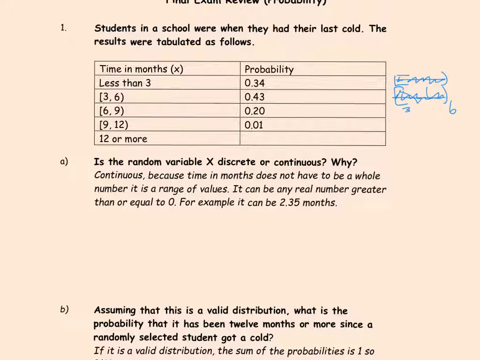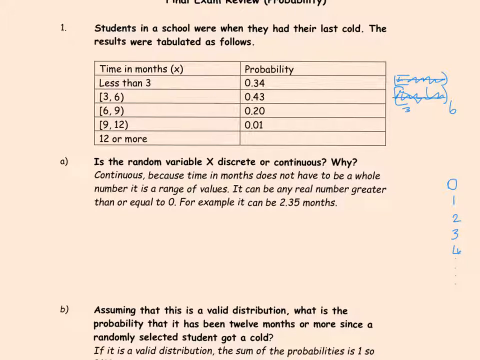It is not discrete because a discrete variable can be listed. So you could have 0, 1, 2, 3, 4. If you have a list, then that would be a discrete variable. So that answers our first question. The variable here is a continuous variable because any real number greater than 0 is a possibility.